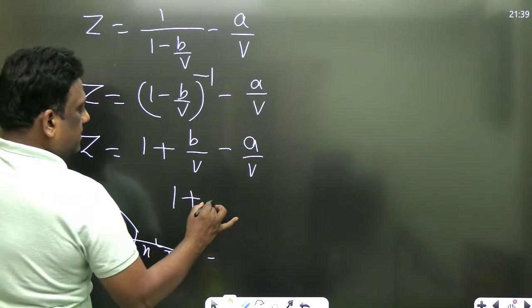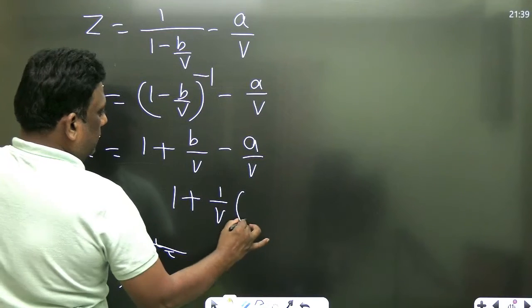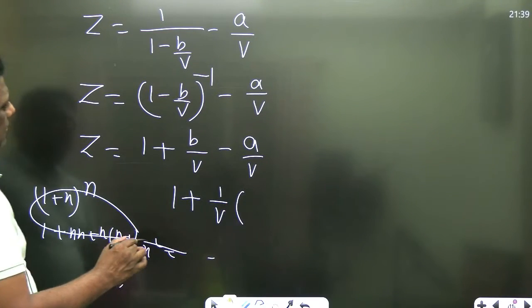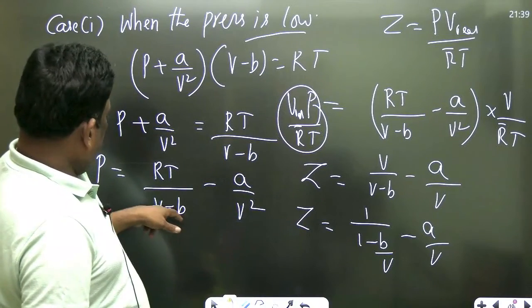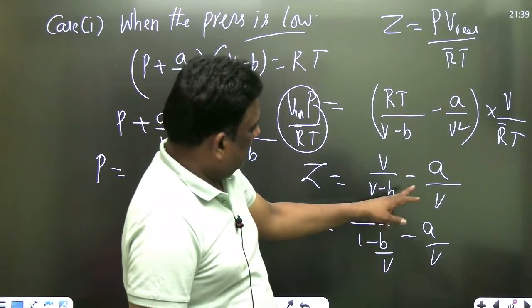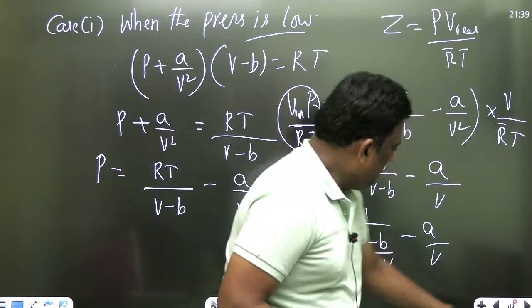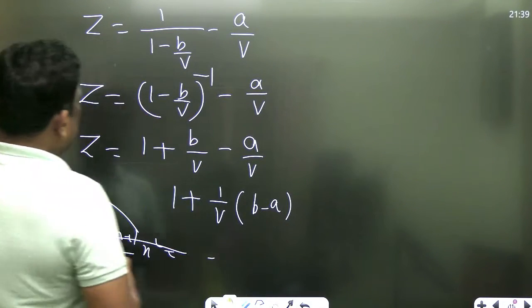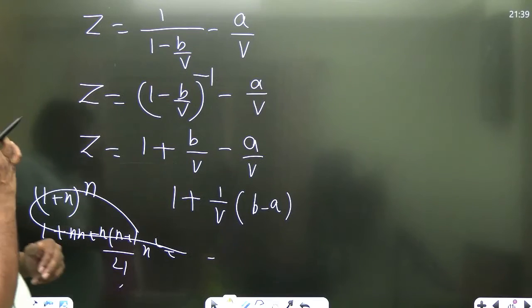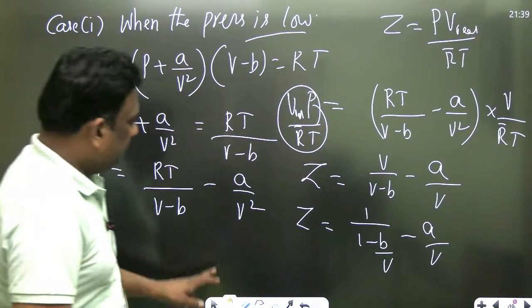So 1 plus B by V minus A by V, right? Is it correct? Yes. Minus A by V. B minus A. It should be correct, right? So we have not committed any calculation mistake, right? Look once.